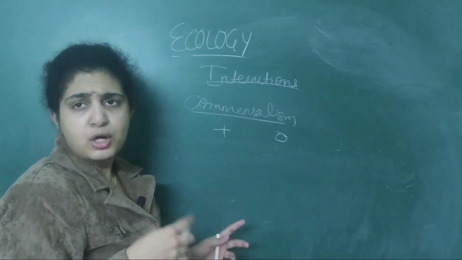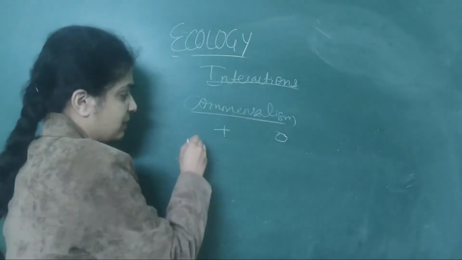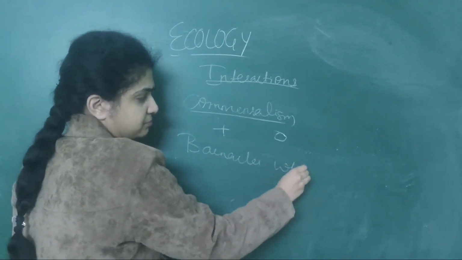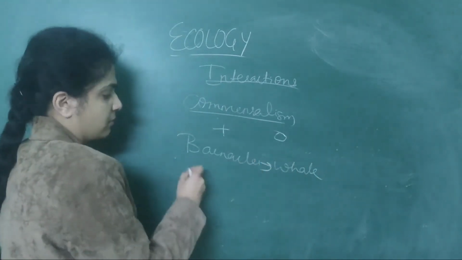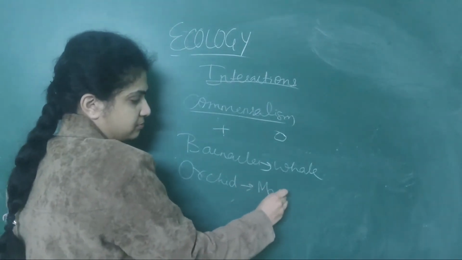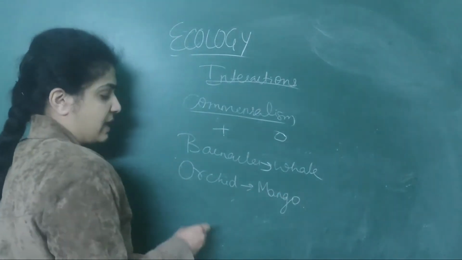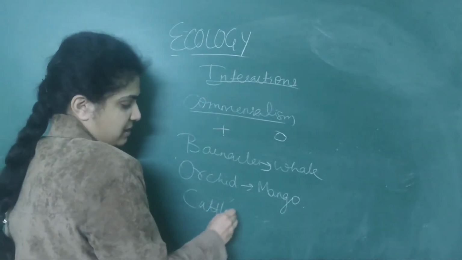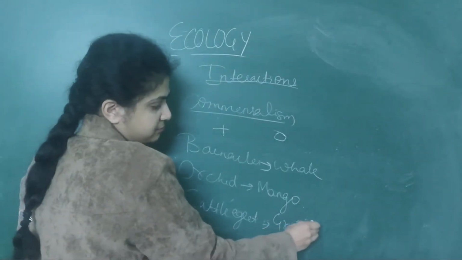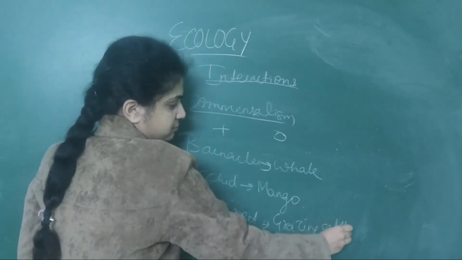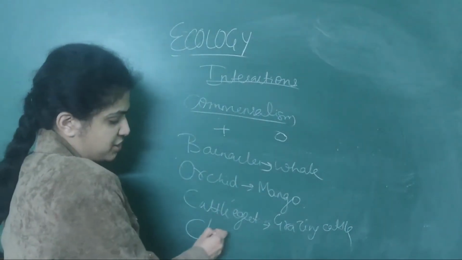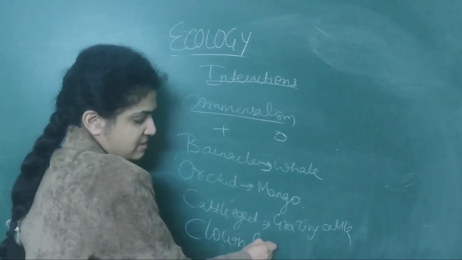Numerous examples were given, like barnacles on the whale, then orchid on mango, next cattle egret and grazing cattle, then the fourth example, clownfish on sea anemone.